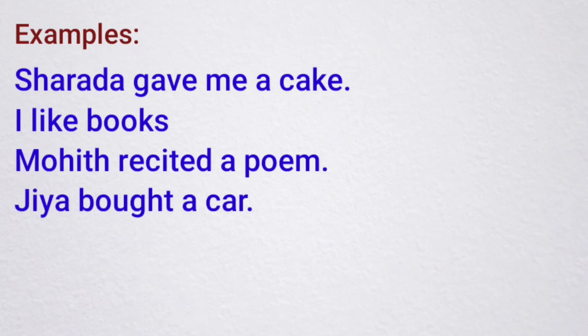For example, Sharada gave me a cake. I like books. Mohit recited a poem. Jia bought a car. Here, the verbs come before the objects like a cake, books, a poem, a car. Here, underlined words are transitive verbs.